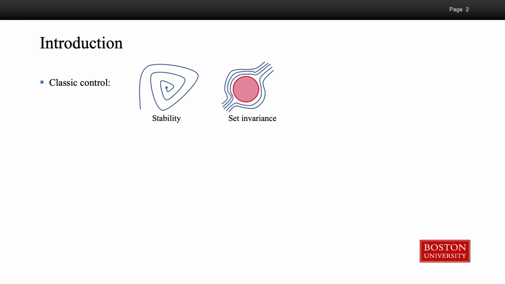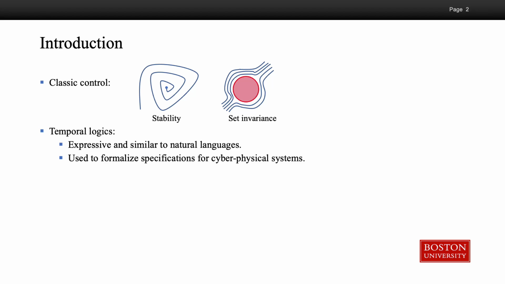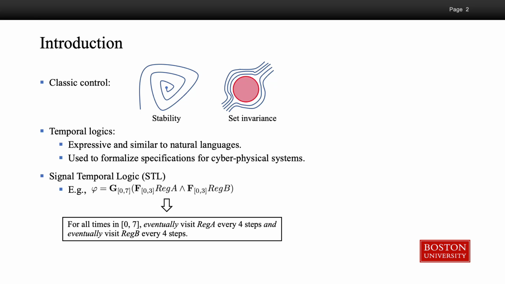Classic control studies simple specifications such as stability and set invariance. On the other hand, temporal logics are very expressive. They can express much more than stability and set invariance, and they are similar to natural languages. Hence, temporal logics have been used to formulate specifications for cyber-physical systems. In this paper, we focused on signal temporal logic, or STL.